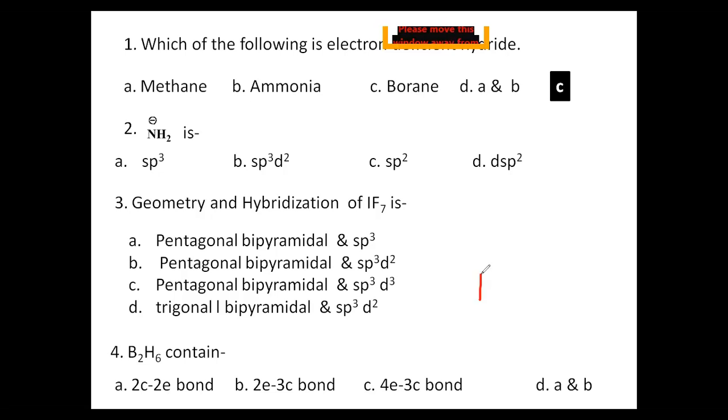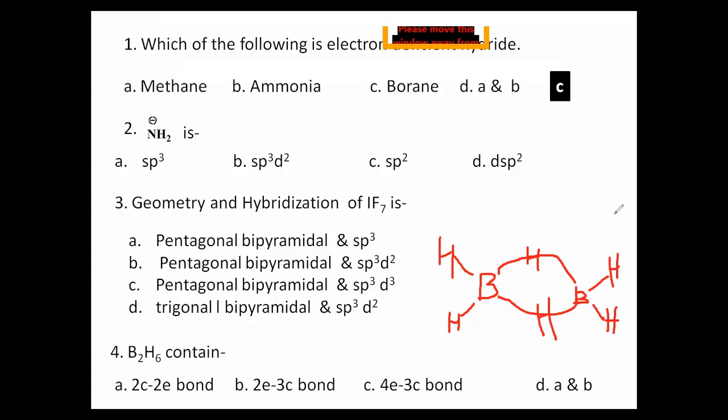Now you see borane, diborane, now B2H6. So see, if I am drawing like this, here hydrogen, and here also hydrogen, and here hydrogen. See now, these four hydrogens, 1, 2, 3 and 4, are terminal hydrogens with two center, two electron bonds.